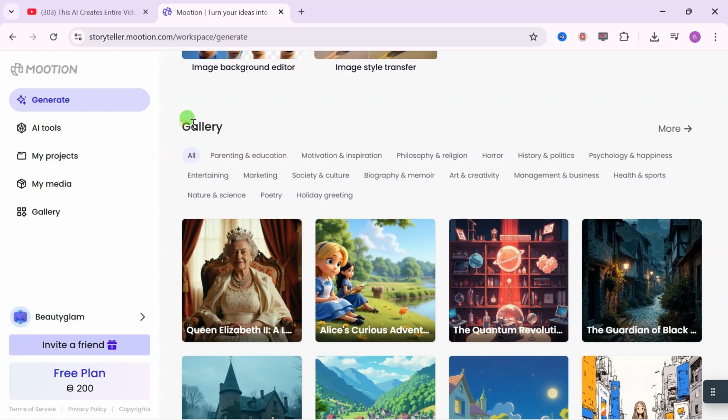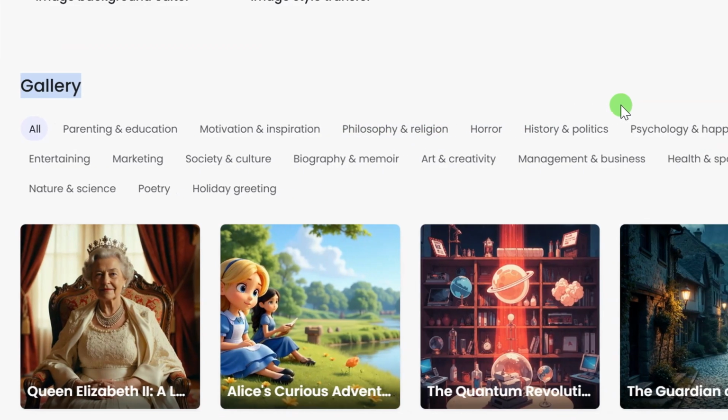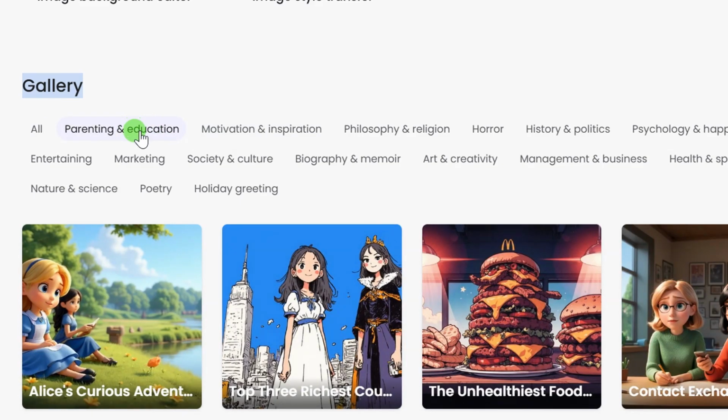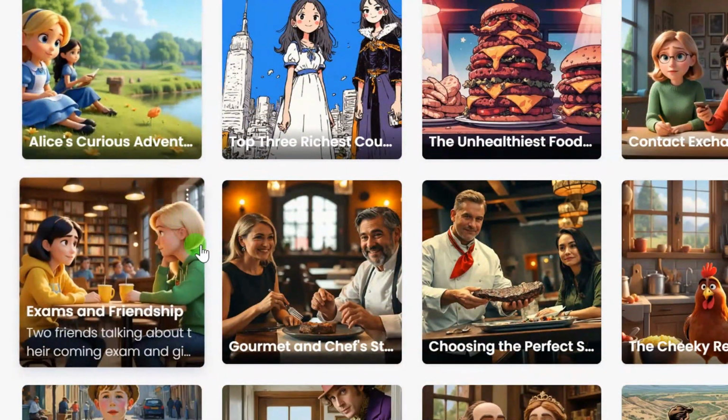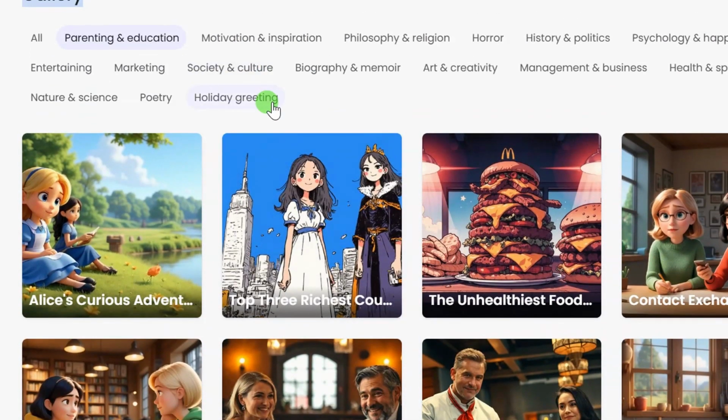If you come down here, you are going to see the gallery, and from this gallery area you can see different templates that you can use to generate a video for yourself. Here we have parenting and education. Under each of these categories, if you click on parenting and education, you are going to see different video templates that you can go ahead to use. I'm going to show you all this in this video.